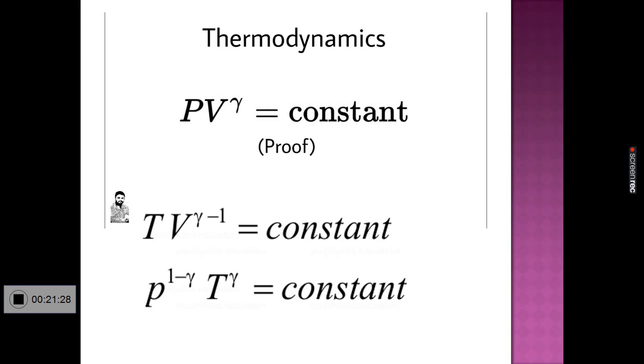These are the equations for adiabatic process. Adiabatic process is a process in which there is no heat exchange. PV raised to gamma equal to a constant. TV raised to gamma minus 1 equal to a constant. T raised to gamma, P raised to 1 minus gamma equal to a constant. These are the three equations for adiabatic process. We will derive these equations later.